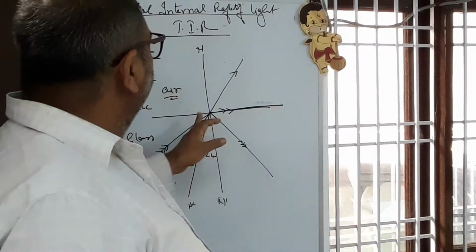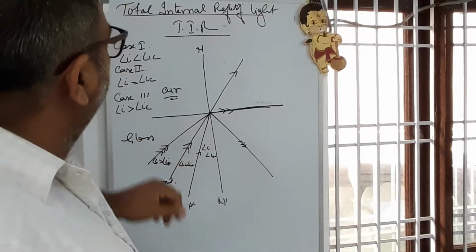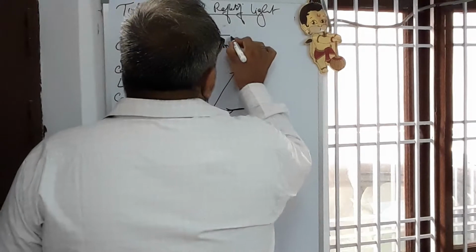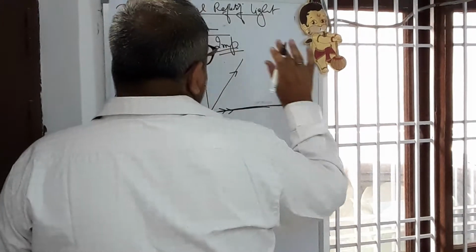Second condition is angle of incidence should be greater than critical angle. See, this type of question is given in the unsolved exercise and solved problem also. Important it is. By these three ways, you can easily understand.